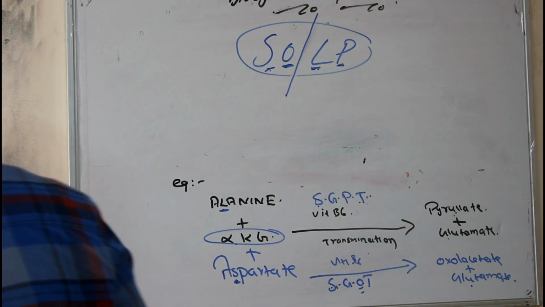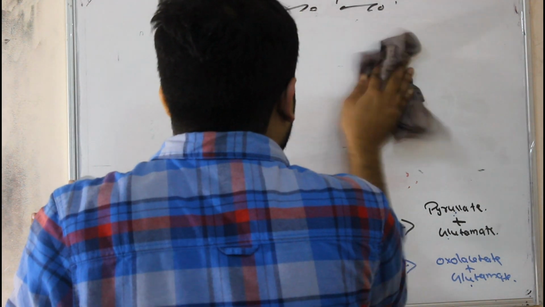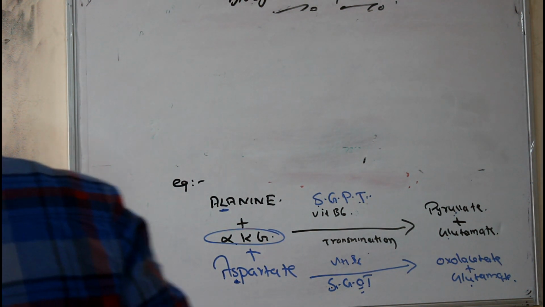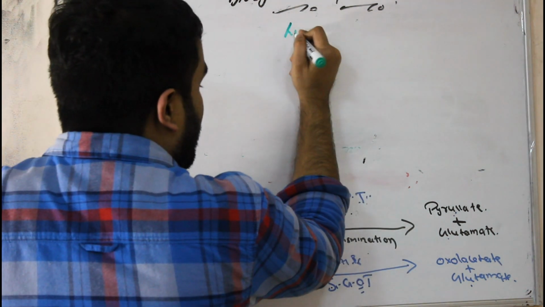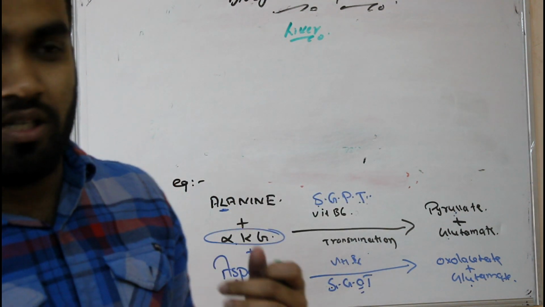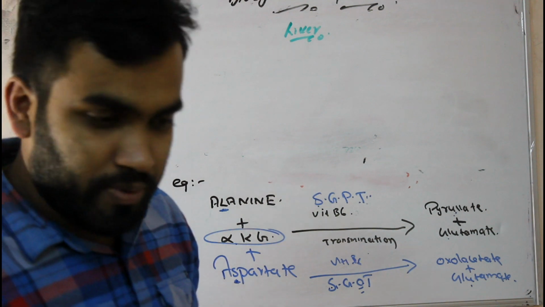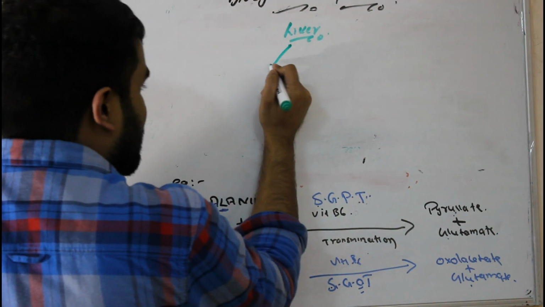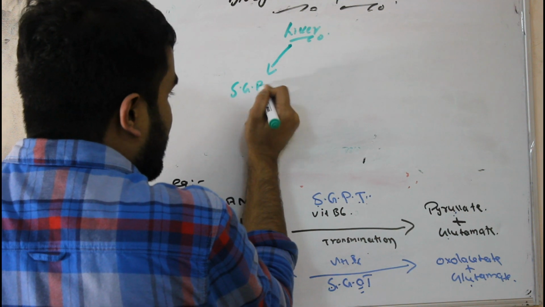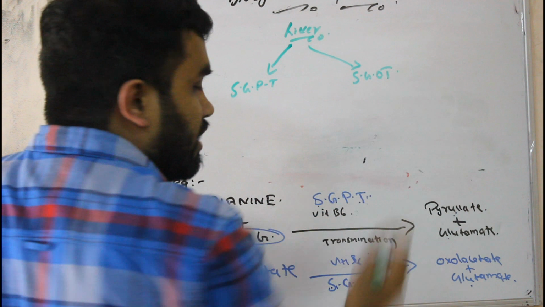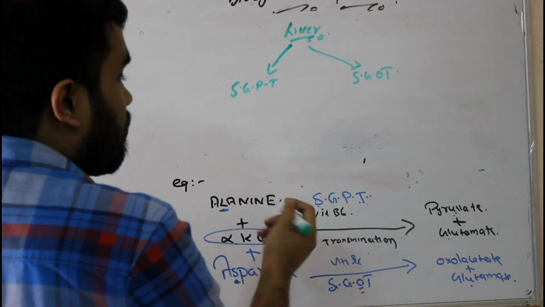Now, what is the importance of SGOT and SGPT? If your neighbor or someone is in the hospital, they will get a liver function test, right? You can see normal SGPT and normal SGOT.